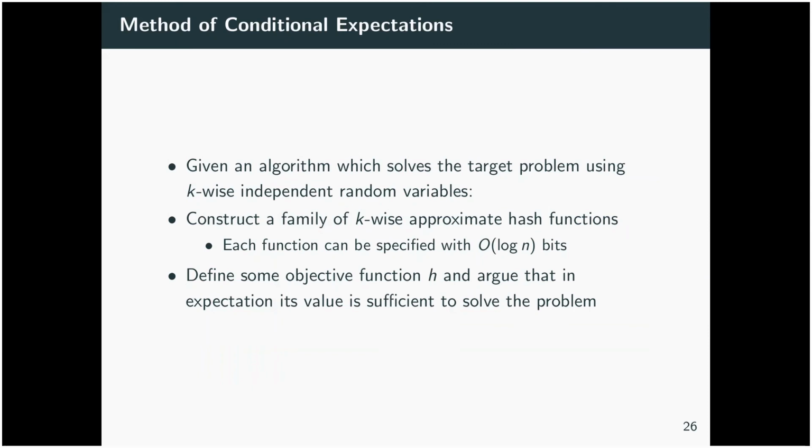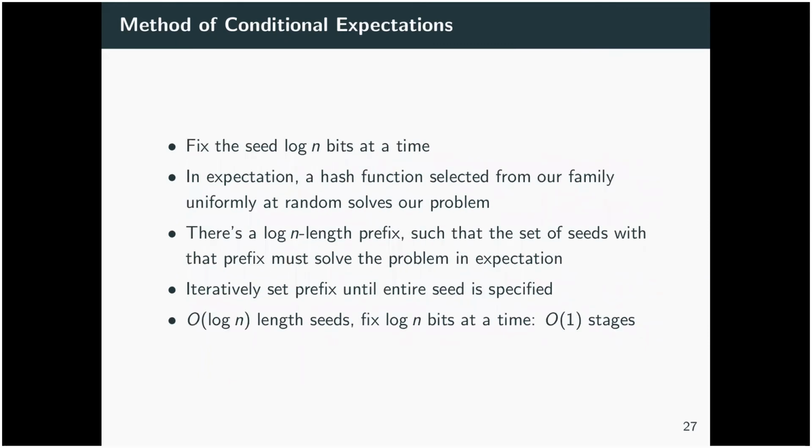Okay, so how do we actually go about fixing this seed? We're going to fix the seed log n bits at a time. In expectation, a hash function selected from our family uniformly at random solves that problem, as we've said. So we've got this family of k-wise independent hash functions. If we select one uniformly at random, it's likely to solve our problem. In expectation, it solves that problem. Which means that if we consider all the different log n length prefixes of the random seed, there must be one such prefix such that the set of seeds with that prefix solves our problem in expectation as well. This is the method of conditional expectations.